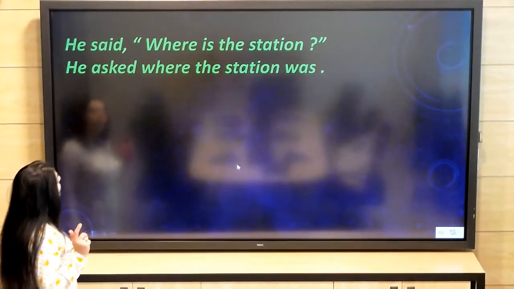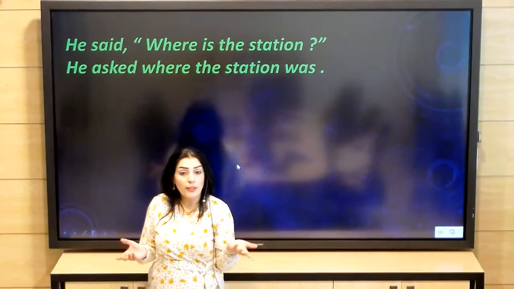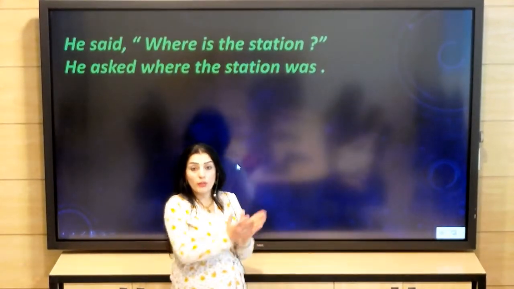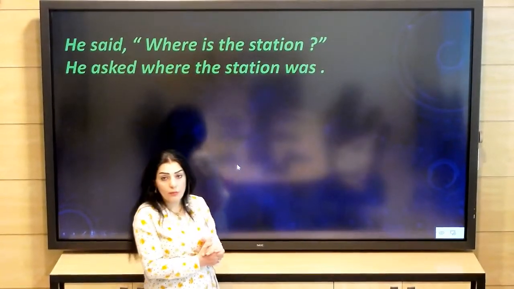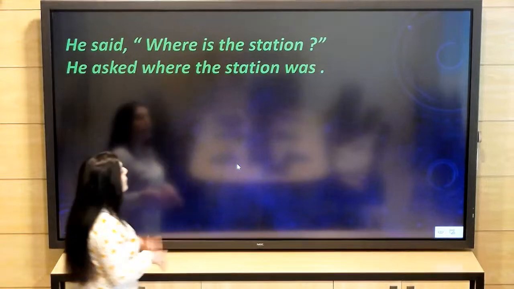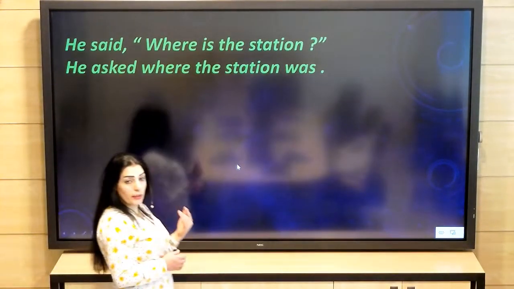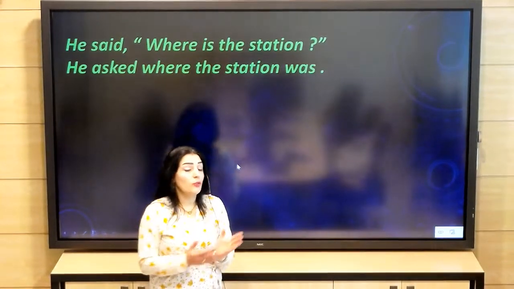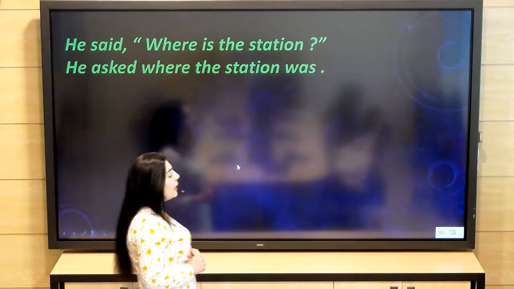He said, for example, "Where is the station?" The first sentence, "Where is the station?", is a question, and it should end with a question mark. But when we change the question into an affirmative statement, there is no question anymore.